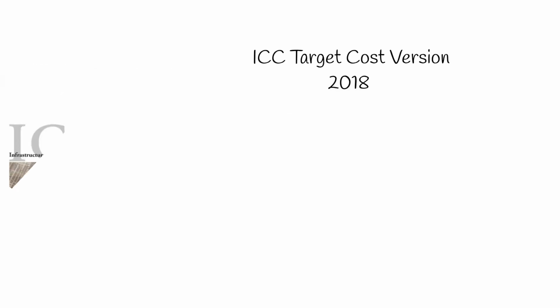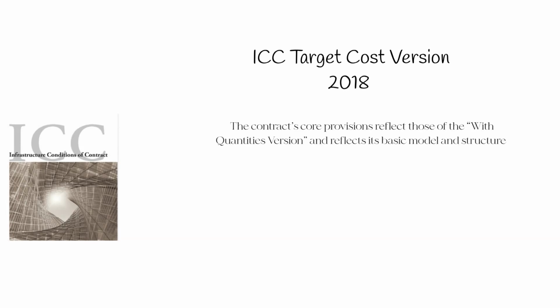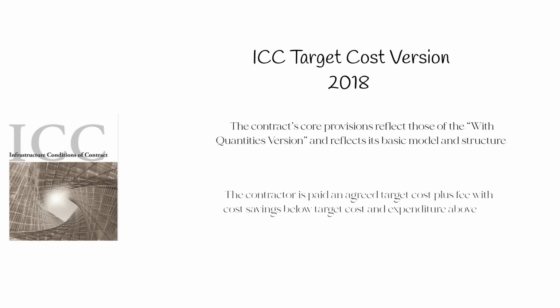ICC Target Cost Version 2018. The contract's core provisions reflect those of the With Quantities version and its basic model and structure, as well as reflecting current practice and government thinking. The contractor is encouraged to be involved more closely in aspects of design. The contractor is paid an agreed target cost plus fee, with cost savings below target cost and expenditure above target cost shared in accordance with an agreed percentage.